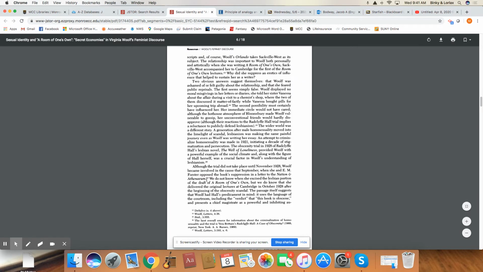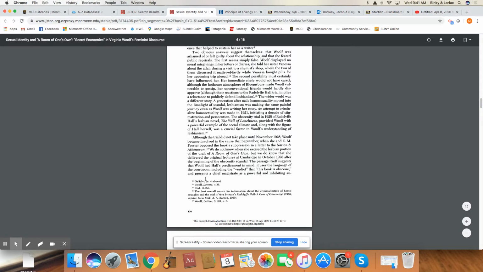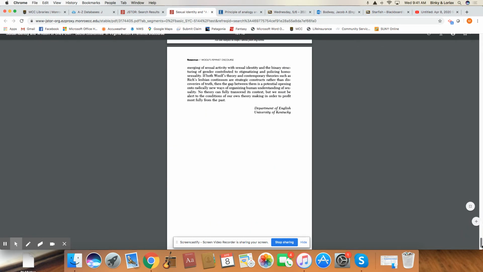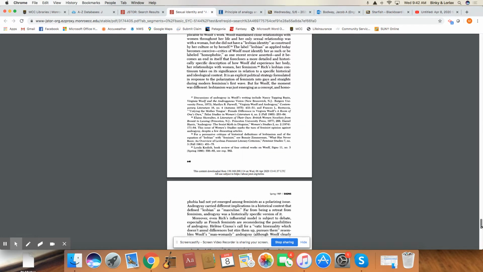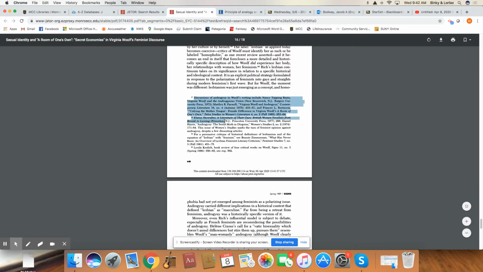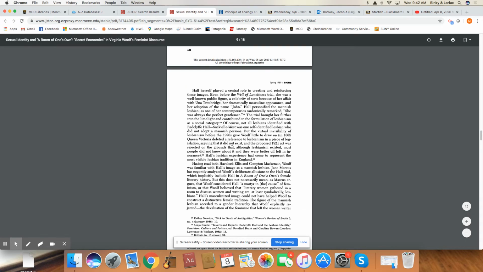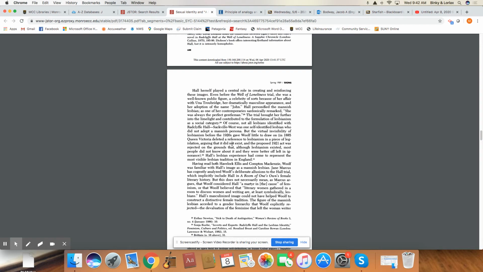Now keep in mind, always use these authors if you're thinking, well, this is a good article, but it doesn't quite go where I want to go. They always have a works cited page as well. This one actually appears to have it in the footnotes. Okay, I know Showalter's a really good critic as well. So use the articles as a springboard to maybe look at other stuff. It's kind of like searching for clues. You use an article to keep moving forward and narrowing things down a little bit more, all right?